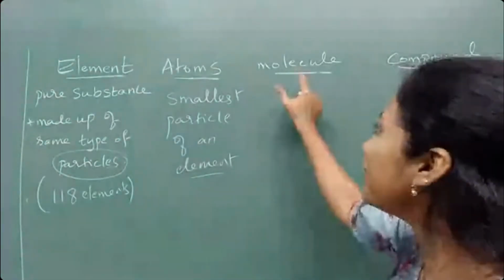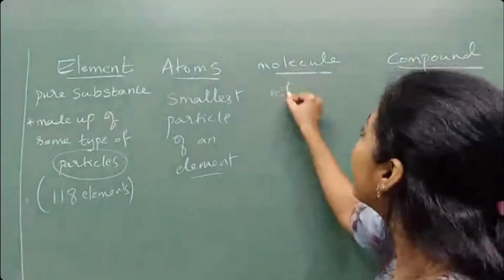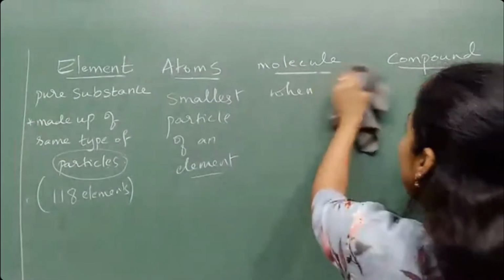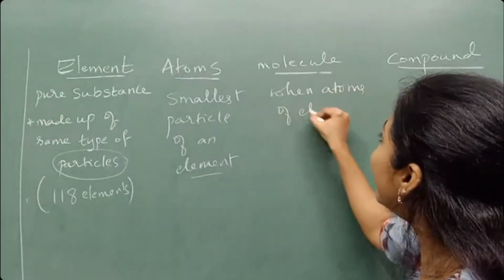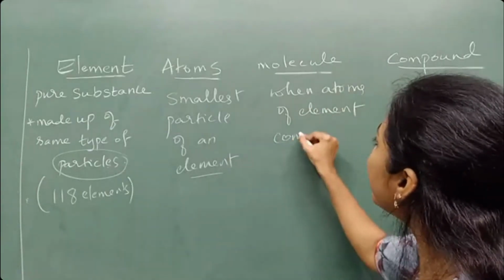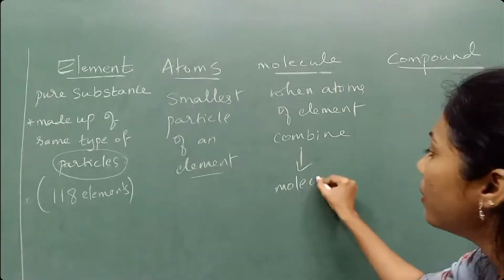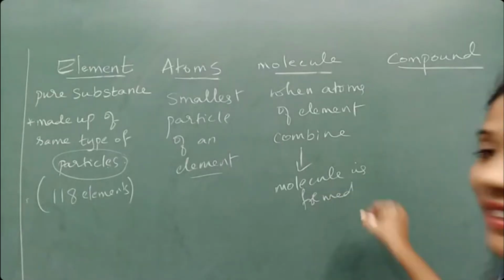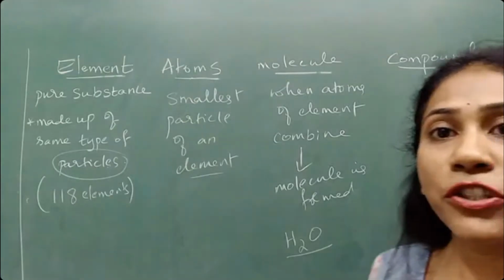So now coming to a molecule. When atoms of elements combine, a molecule is formed. Suppose H2O, water's chemical formula is H2O.